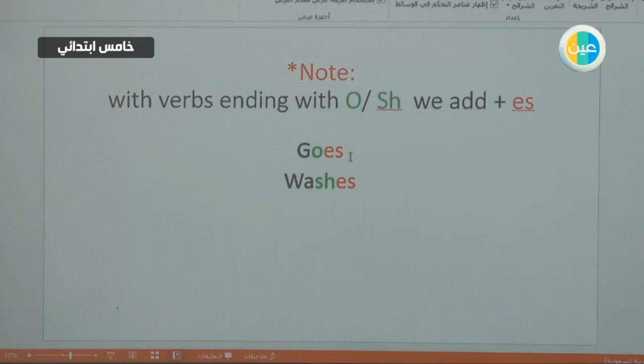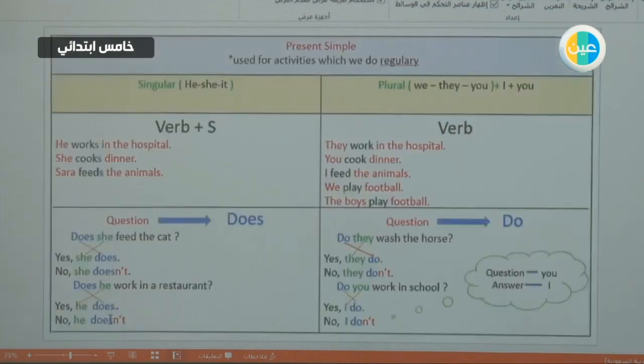And be careful with those verbs. When we add s to the end of those verbs, we add es. When the verb ends with o or sh, I add es. Goes and washes. And again, be careful here with the verb. When we say does, we don't have s in the verb. We don't have s in the verb. Khalas, we have does, so we don't have the s in the verb, okay?